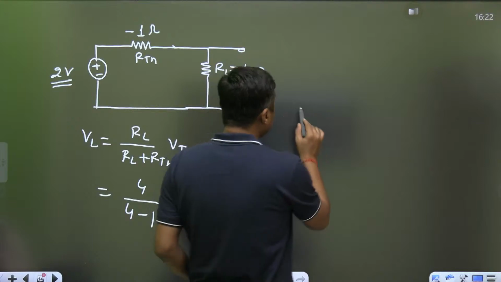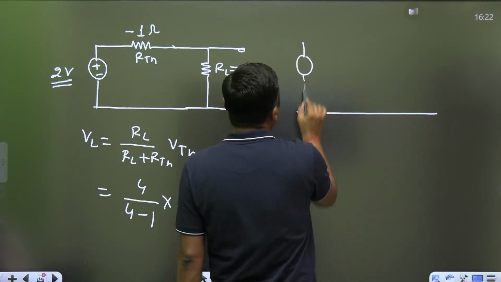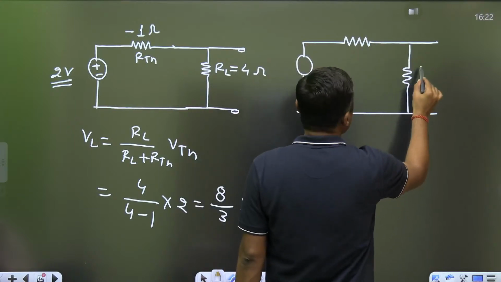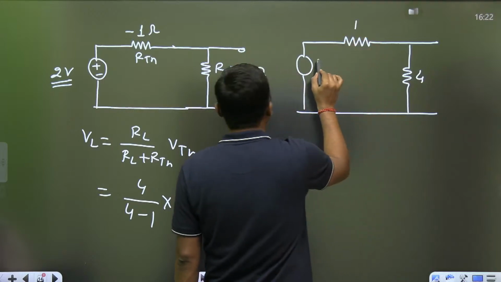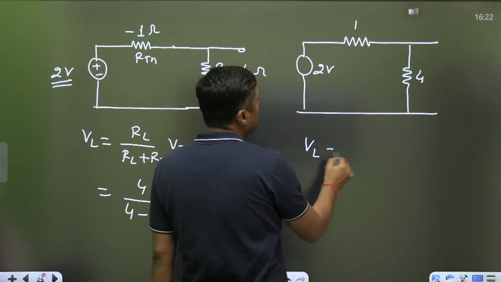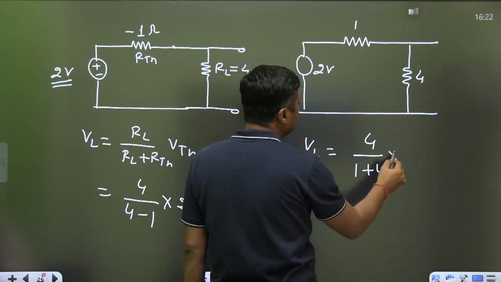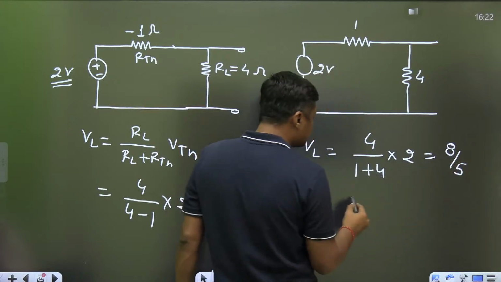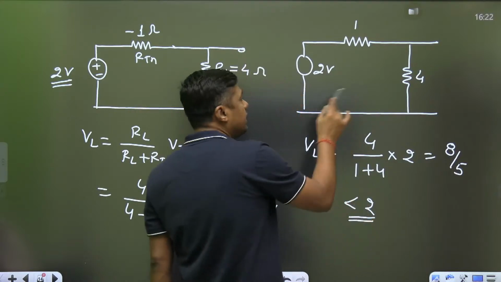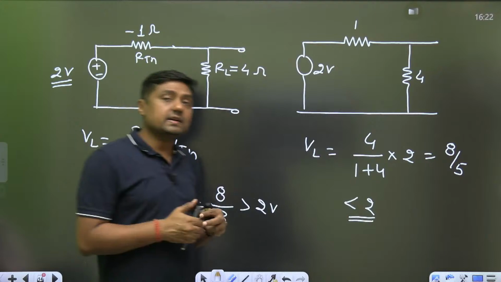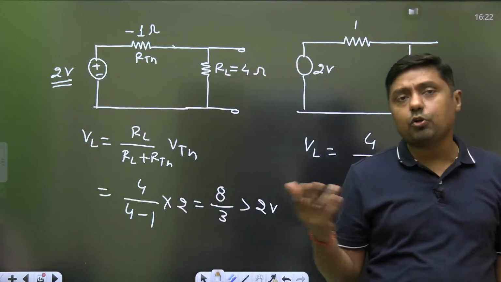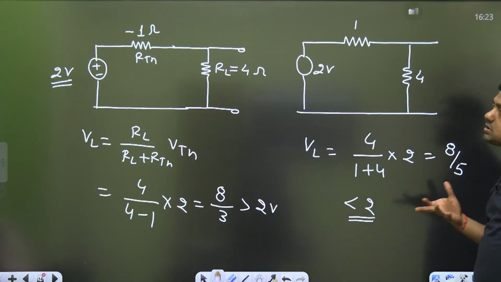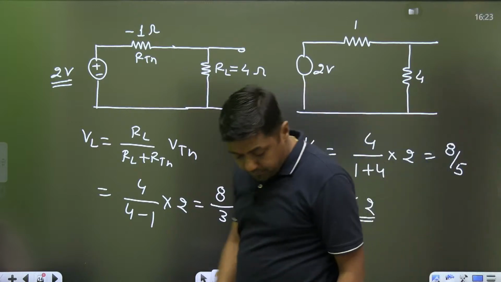Or if RTH is a positive resistance, let this be the 4, this be 1, and this is the VTH 2 volt, then what will be the output? 4 upon 1 plus 4 into VTH. What is the VTH? 2. You will get 8 upon 5, and definitely it is less than 2 volt. So this is the attenuation, and that was the amplification. So negative resistance may be the equivalent circuit of any amplifier, and the output voltage or output current may be greater, there is the amplification, and that is the concept of negative resistance. Okay, is it clear?